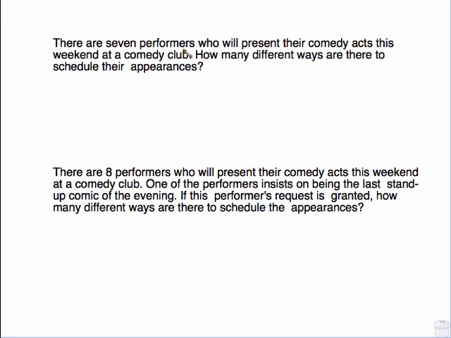All right, there are 7 performers who will present their comedy acts this weekend at a comedy club. How many different ways are there to schedule their appearances? This is just arranging 7 comedy acts. It is 7 factorial, which is 5,040.